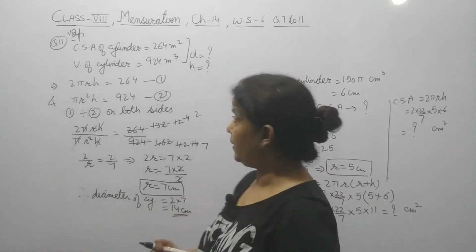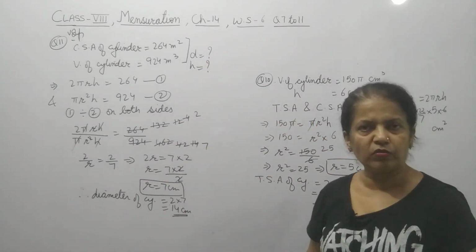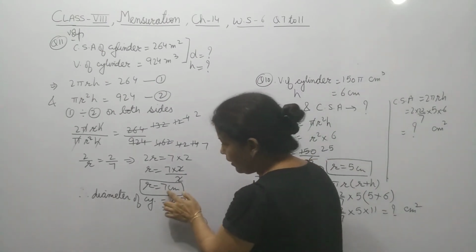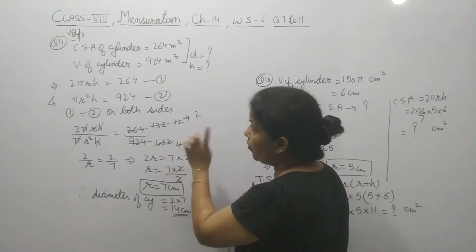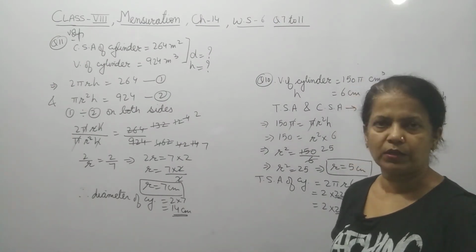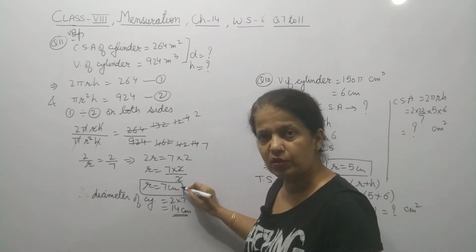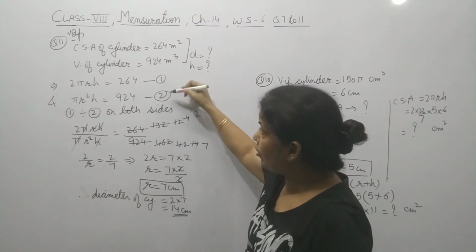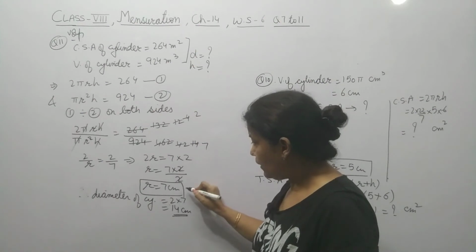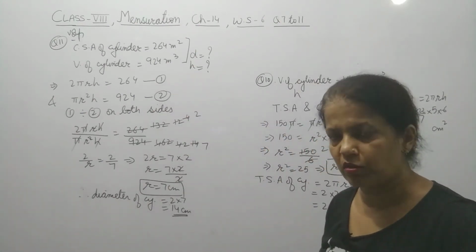Now what is written in the question, that you have to find out the height also. How will you find out the height? You have got the r here and you have to find out height. What will you do? How will we find the height? Substitute this value of r in either of the equations, to solve it further.